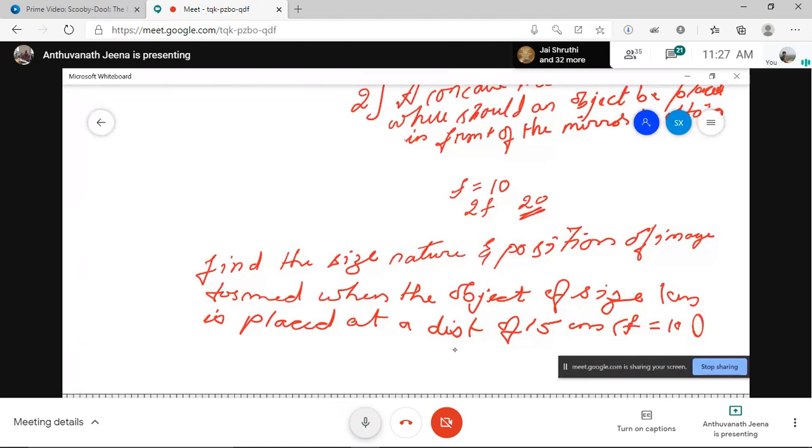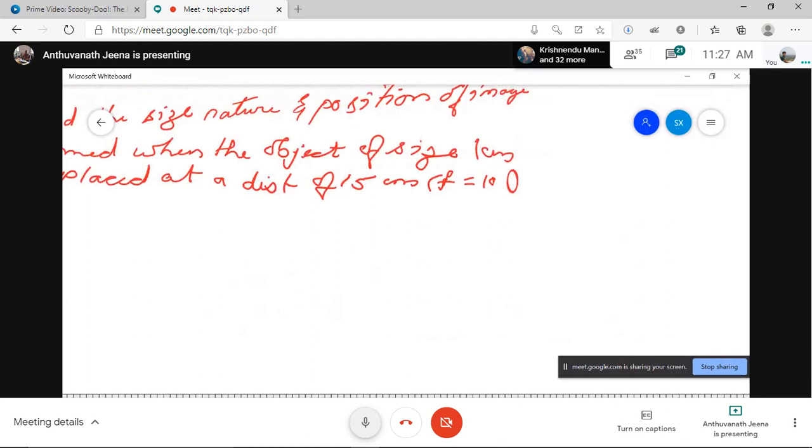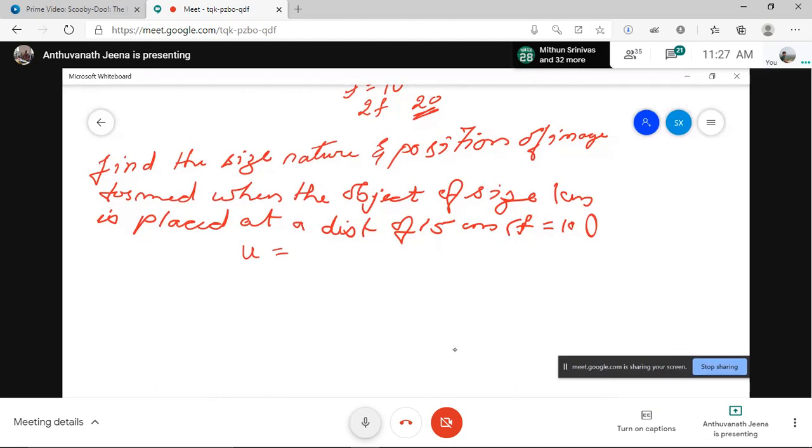You should first write what is given. Like in mathematics, first write what is given. Tell me what is given. U is given, the object distance is given, minus 15 centimeters. I told you distance is calculated in a concave mirror from the pole, so it is negative. So the object distance is minus 15 centimeter.